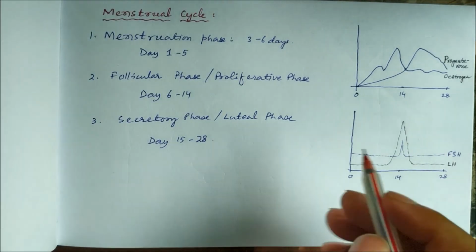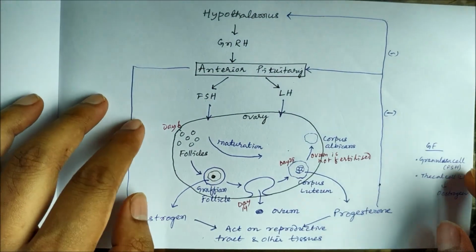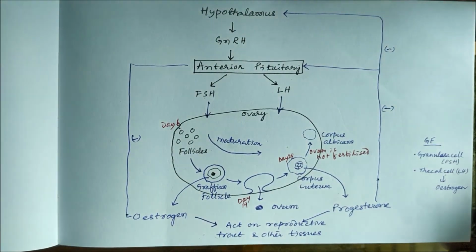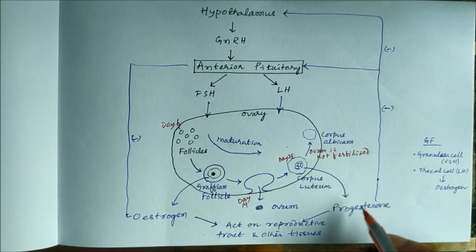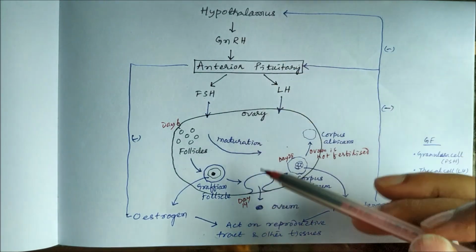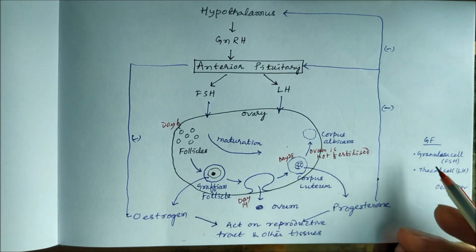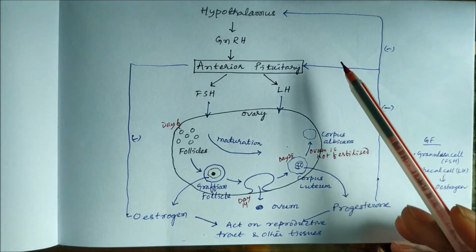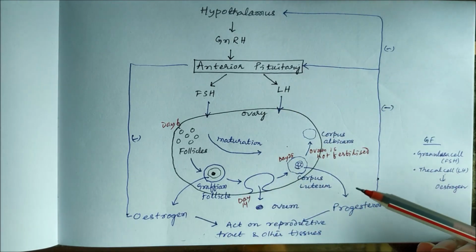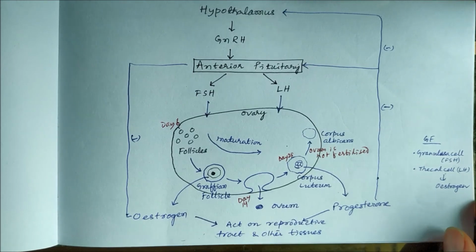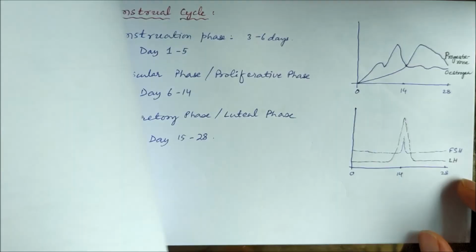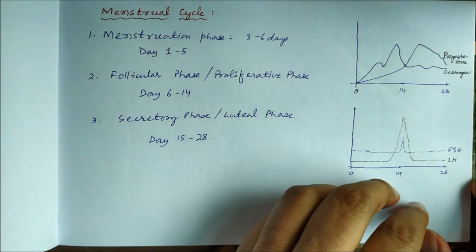So this is all about your menstrual cycle, and based on this menstrual cycle we can have contraceptives. Again you can see when the estrogen and progesterone level is more, they will send negative impulses, no ovulation, so no pregnancy. So we can provide this estrogen and progesterone combination as an oral contraceptive or combined pill, and that will cause inhibition of ovulation, and there will be no pregnancy. In this way they act as contraceptives. That we will discuss in the oral contraceptive chapter or contraceptive chapter. Thank you.